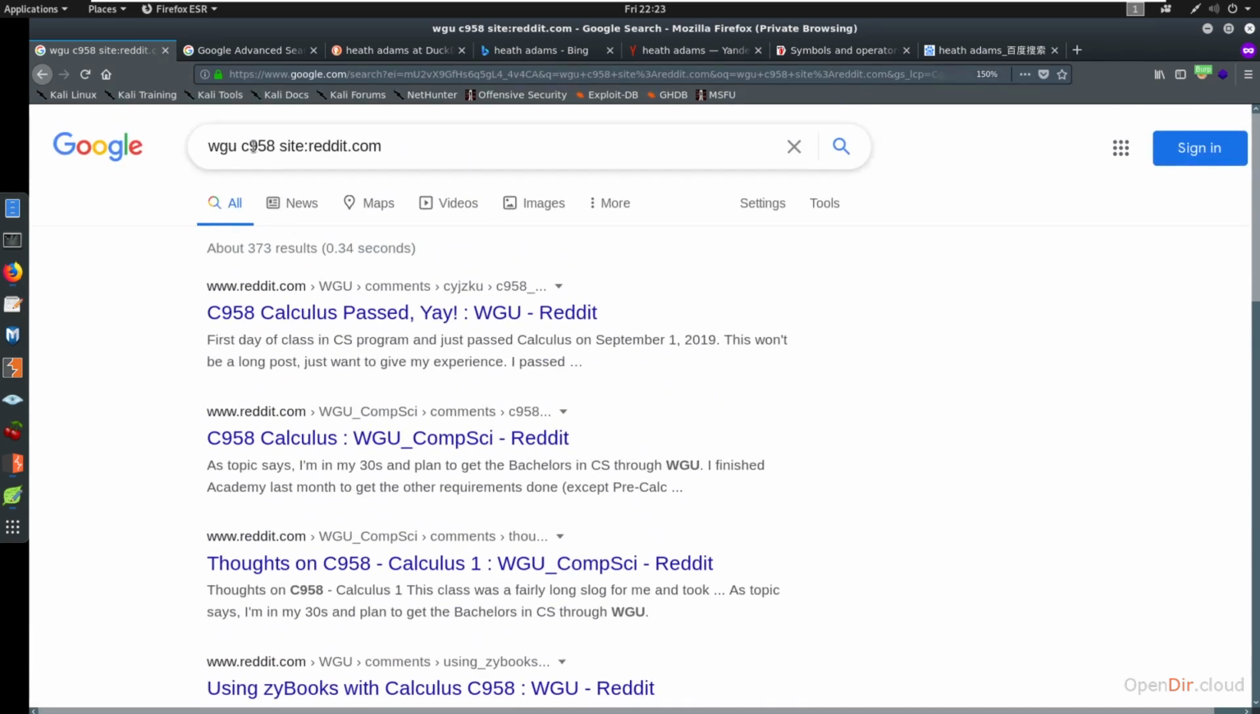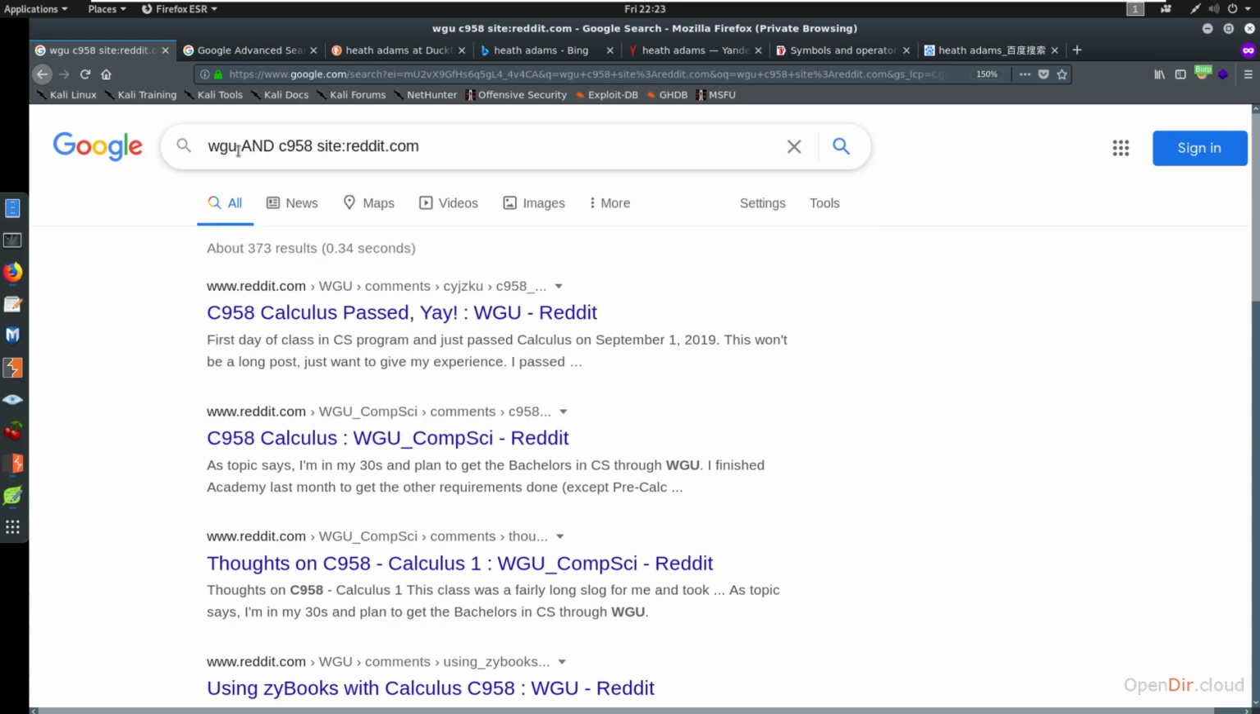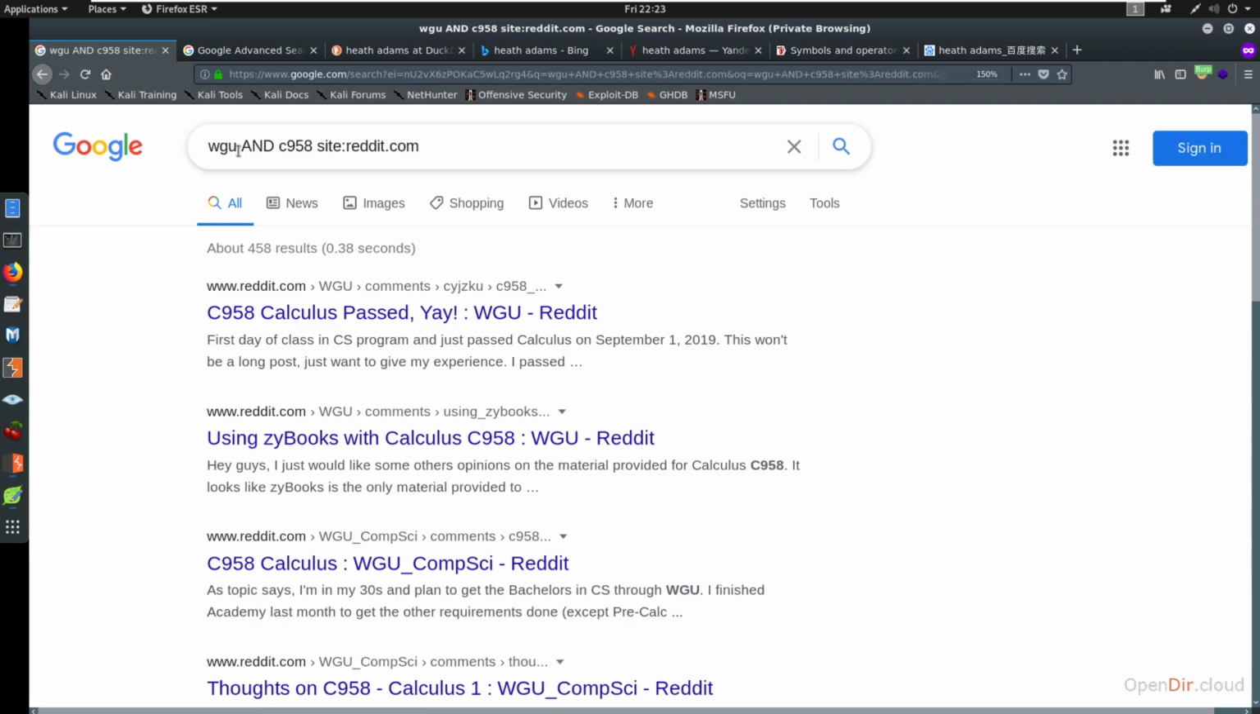So now I can say, okay, WGU C958 site:reddit.com. Maybe I want everything included, to say WGU and C958. Maybe I want it to be like that. Now it might change things out. What we're looking for is the term WGU, which is showing here in the address bar, and it's also going to control with C958, which is going to show somewhere in here. So somewhere in here is C958 and WGU.